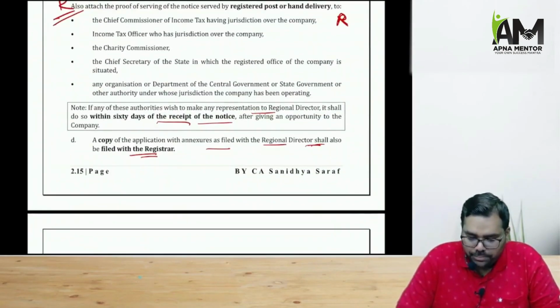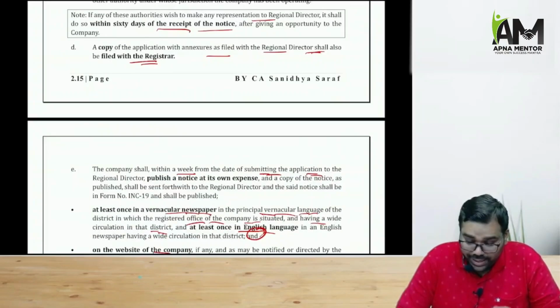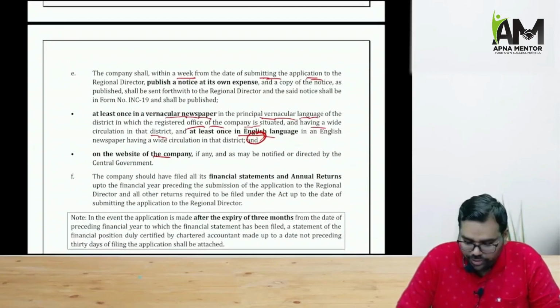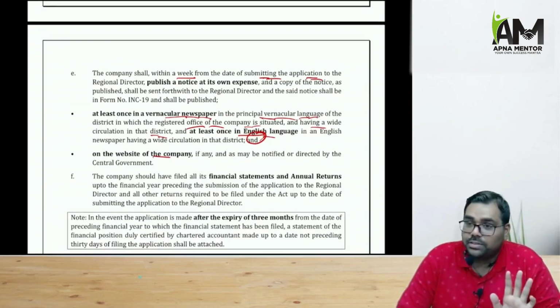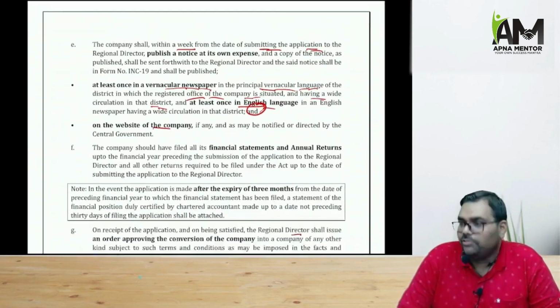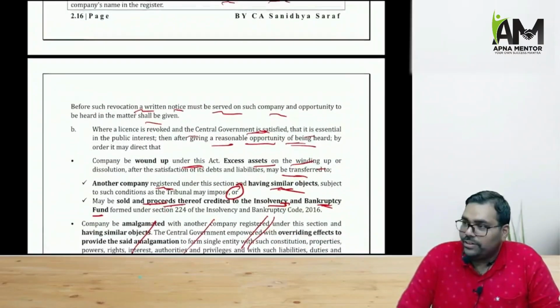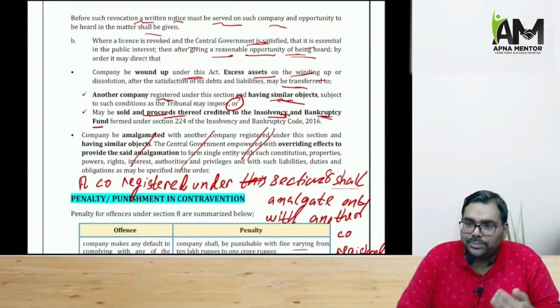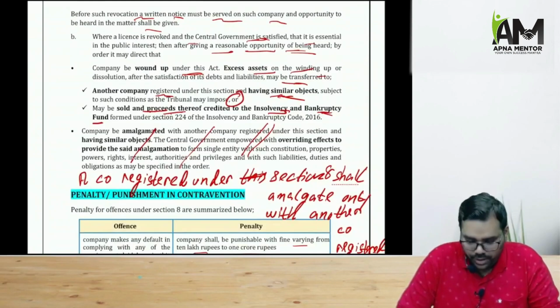One more thing we have to remember, that a Section 8 company cannot get itself converted into any other form of company if there is any default in filing of financial statements and annual returns up to the preceding year of making the application. So if it wants to get converted, first of all, it must clear the pending payments. It must clear the filing.